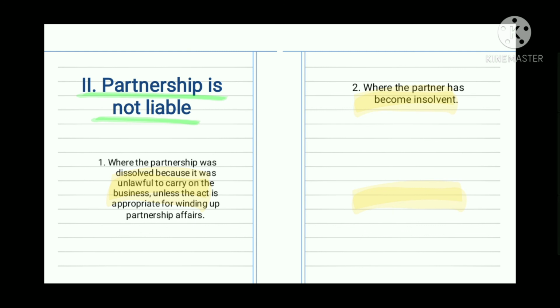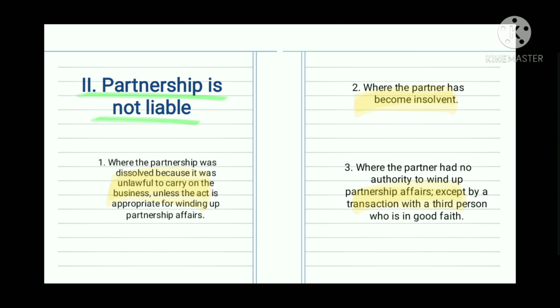Last is where the partner had no authority to wind up partnership affairs, except by a transaction with a third person who is in good faith. Just like in the last example, the partnership is liable though he had not so extended credit. Hindi magiging liable ang partnership if it advertise sa newspaper of general circulation ang pag-dissolve ng kanilang partnership.